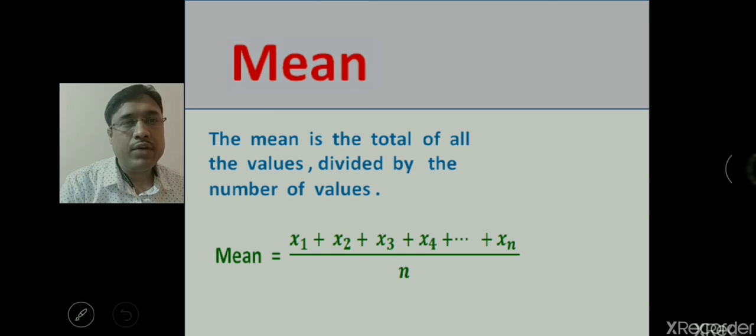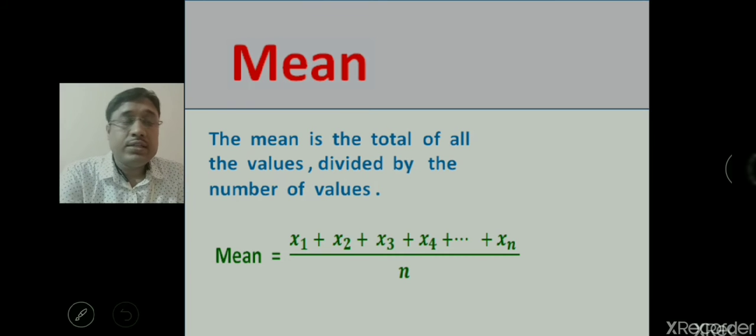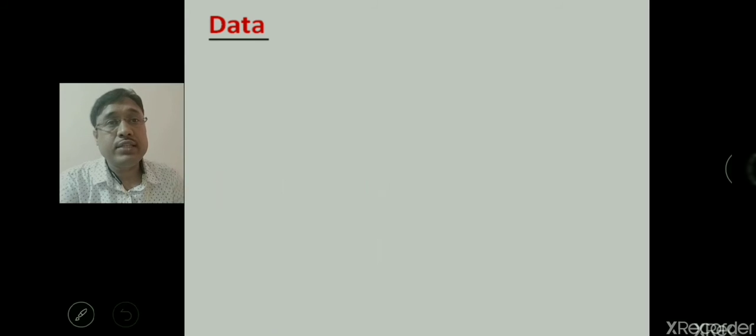Today we are going to study this topic, that is mean. Also we will see about the range and data. What are data? Many things. Let us start. The mean is the total of all the values divided by the number of values, that means the sum of all the observations divided by the number of observations. First of all, data.